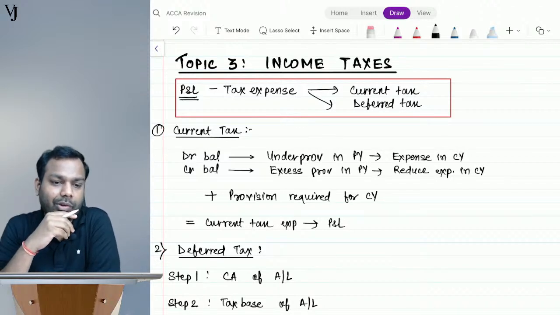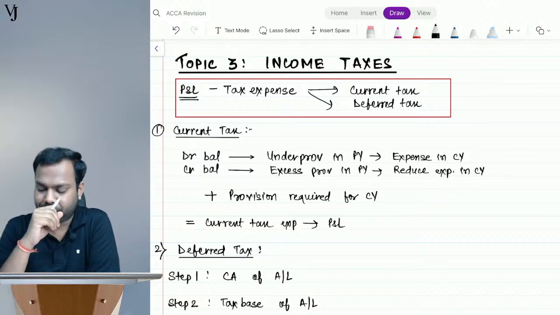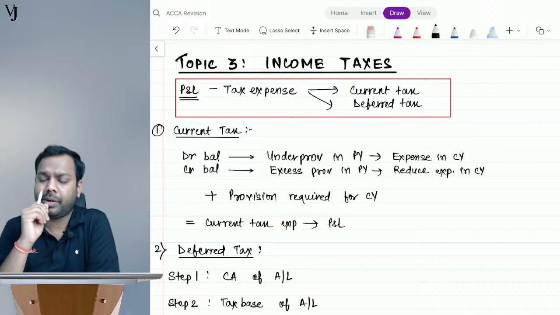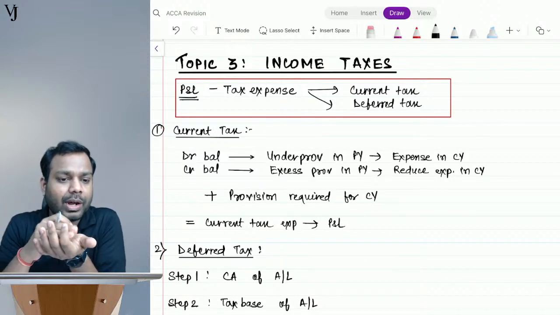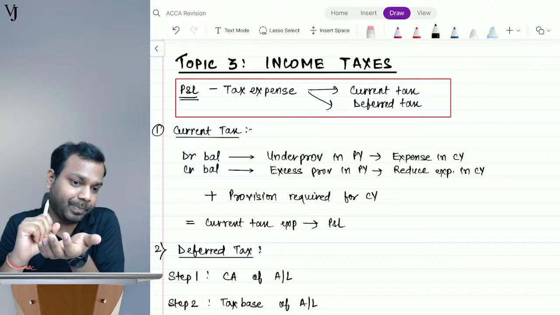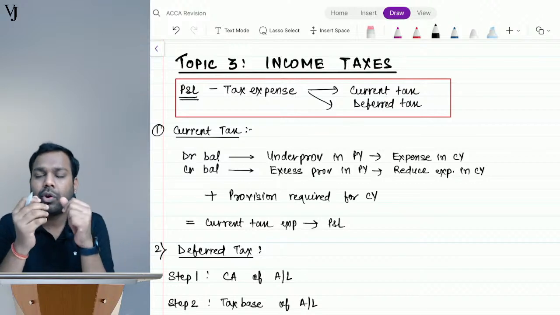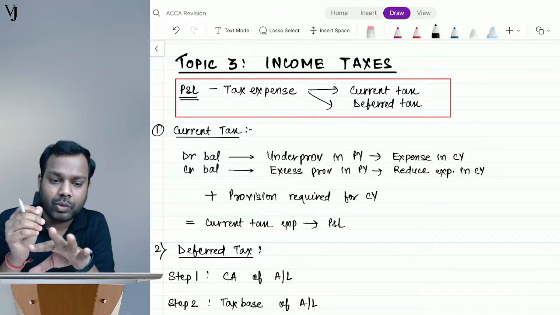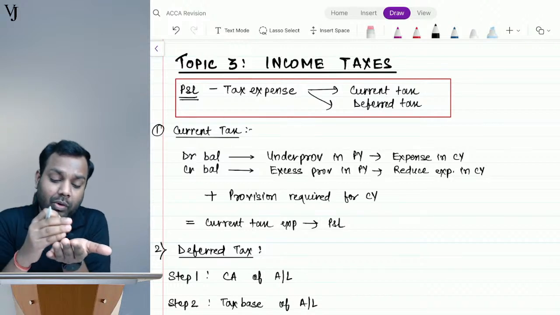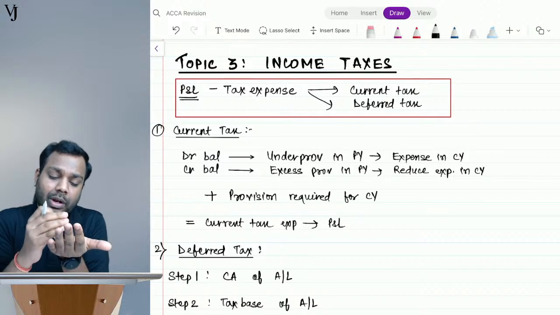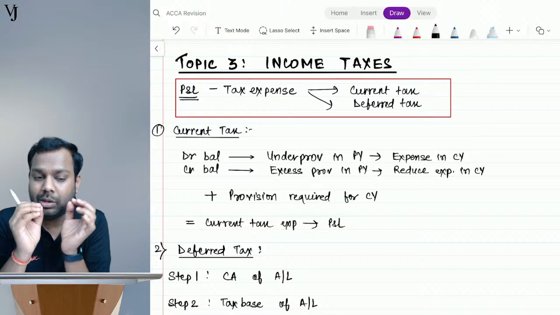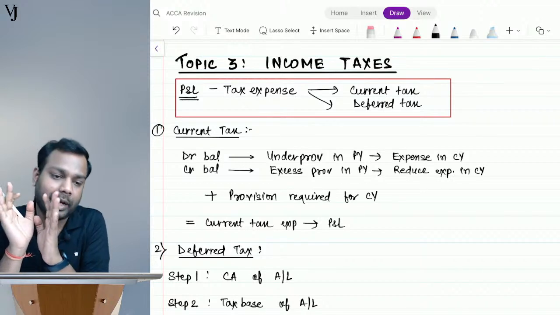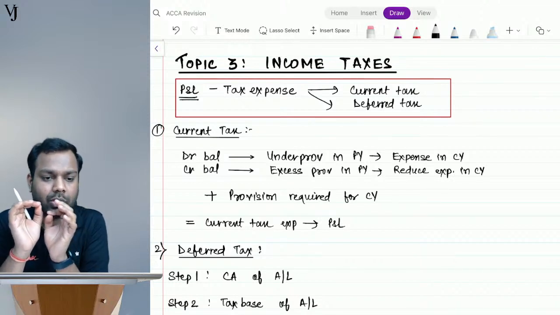Yogesh has a query. I always do rote learning when it comes to OCI. Not sure about the logic of OCI. Understand, Yogesh, and everyone, that whatever is the gain or loss which we are uncertain to realize, we have a wrong notion that it is notional transferred to OCI. No, whatever is a gain or loss which we are uncertain to realize, those gain or loss goes to OCI.